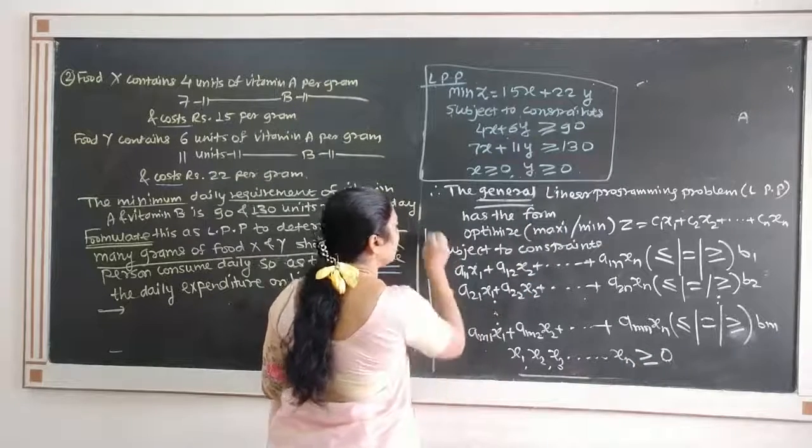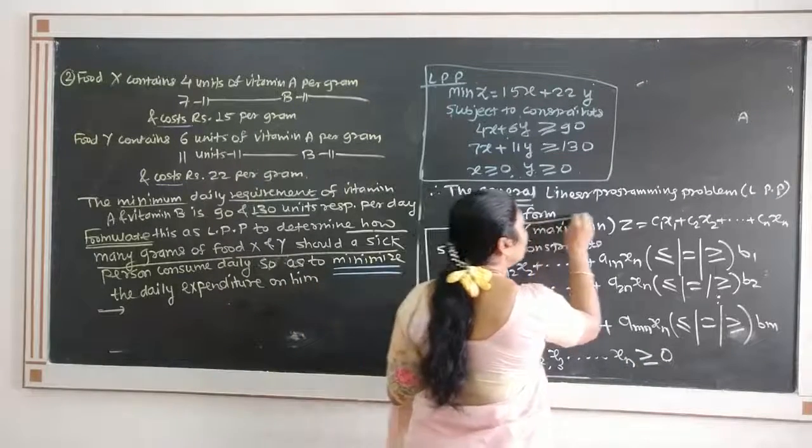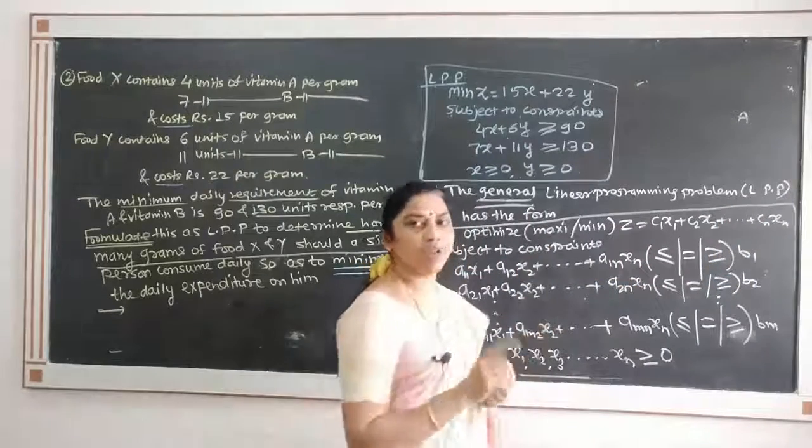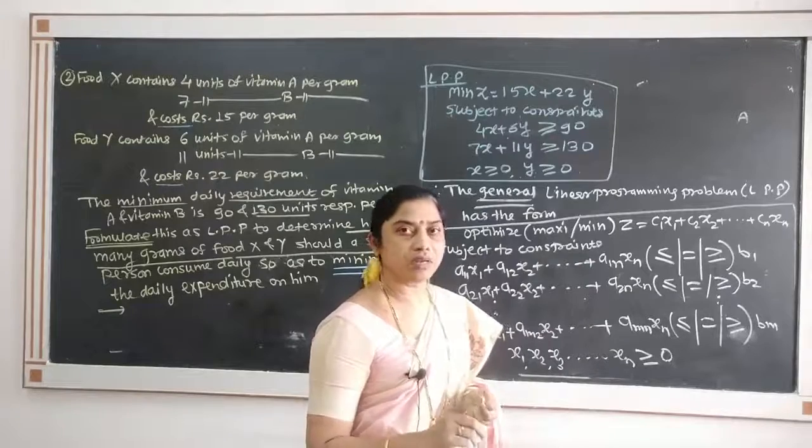So this is known as general linear programming problem in n decision variables and m constraints.